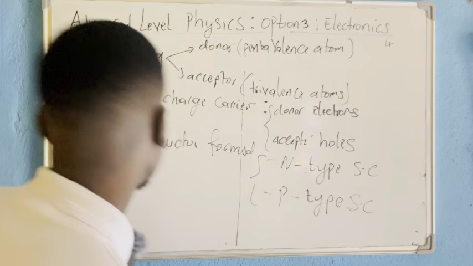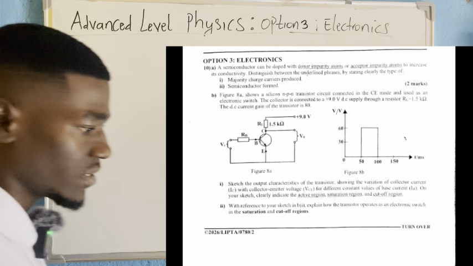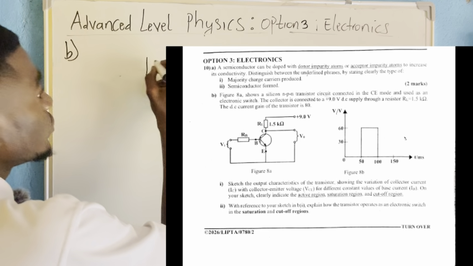Now let us go to the interesting part. In the B part of our question, we are having two diagrams. Let me draw it very fast.